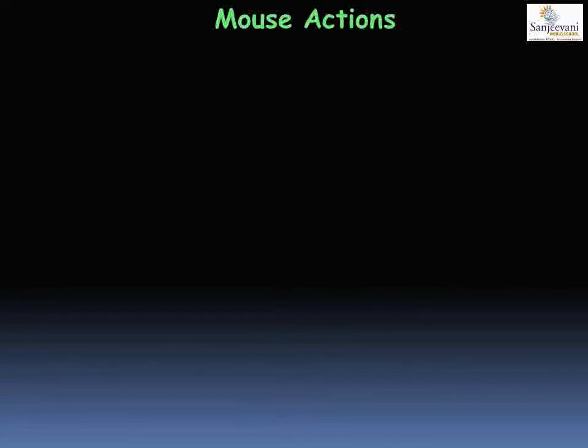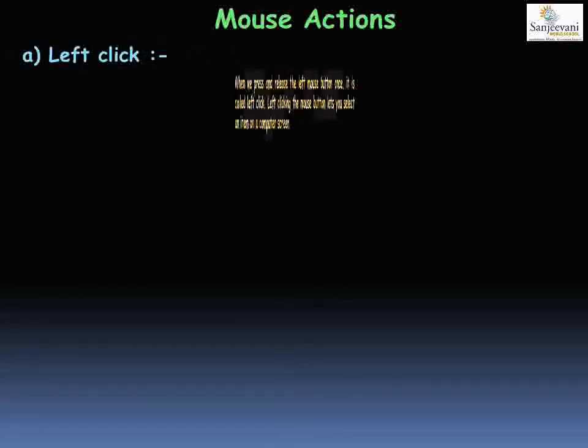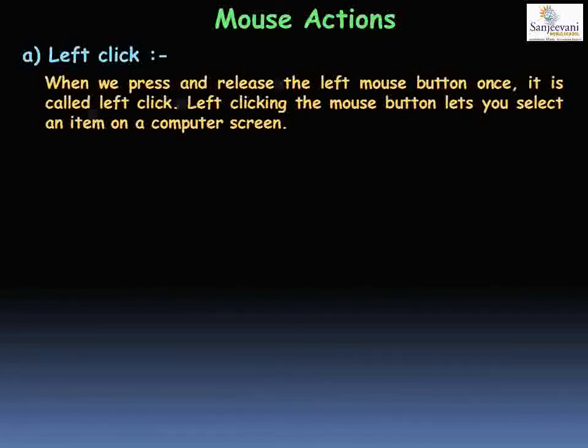After seeing the different types of mouse, now we are going to study the different actions that are performed by a mouse. The first action is a left click. A left click is when we press and release the left mouse button once. Left clicking the mouse button lets us select an item on a computer. For example, if you left click on a start button, you will get a start menu. Or if you left click on a file or a folder, you can select that file or folder.